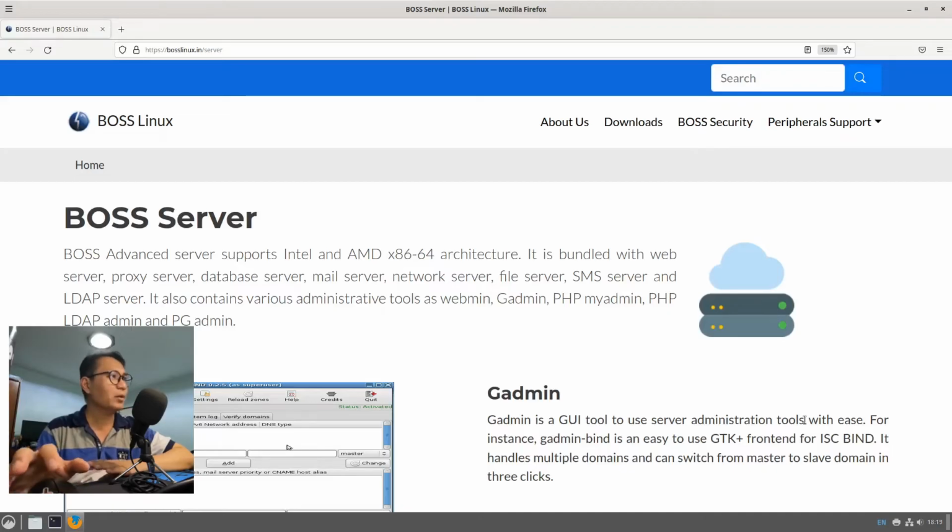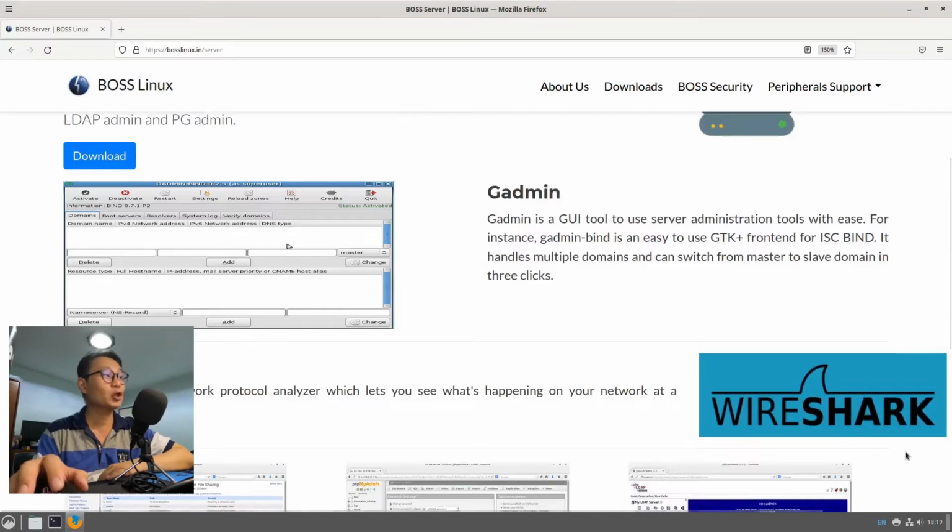It is bundled with a web server, proxy server, database server, mail server like the mail client server, and of course the network server and all those things. Even Wireshark is pre-installed. Wireshark is actually a network protocol analyzer.